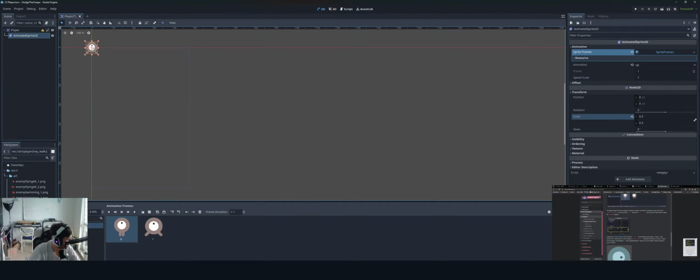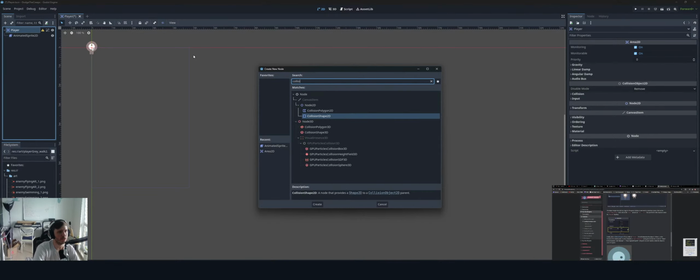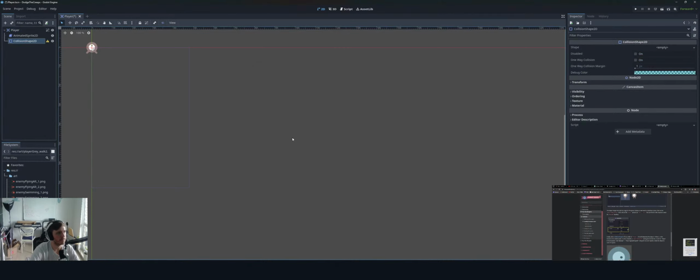So finally, add a CollisionShape2D as a child of Player. CollisionShape2D, yeah. This will determine the player's hitbox, or the bounds of its collision area. For this character, a CapsuleShape2D node gives the best fit. Okay, so under shape, I say CapsuleShape2D.